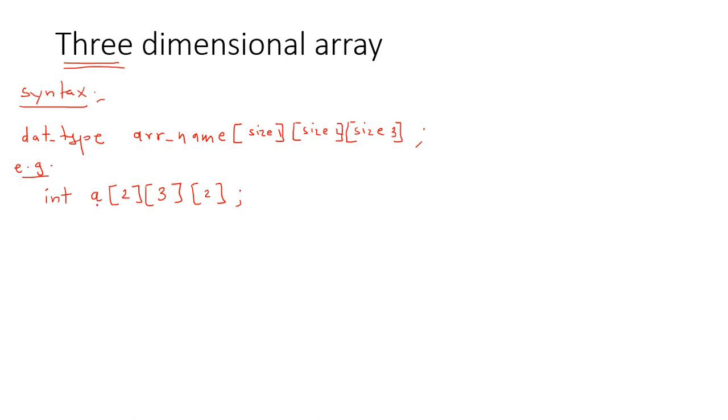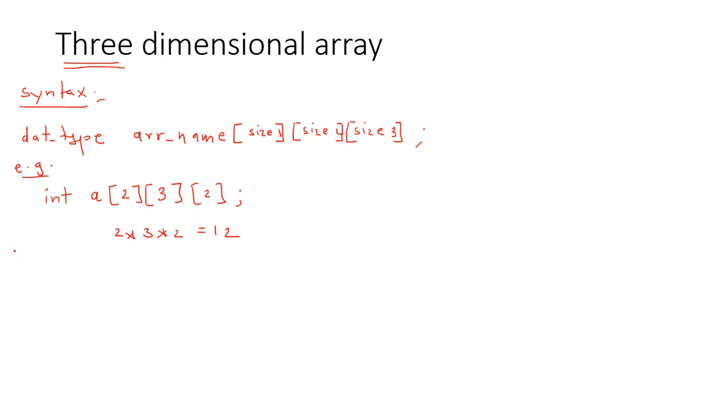That means if I create this array, then this array contains a maximum of 2 into 3 into 2, that means total 12 elements. So this is the declaration of the array.